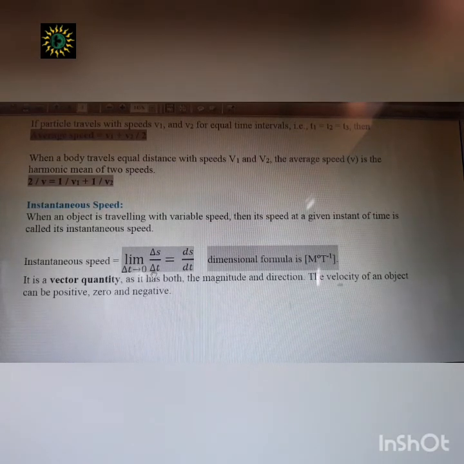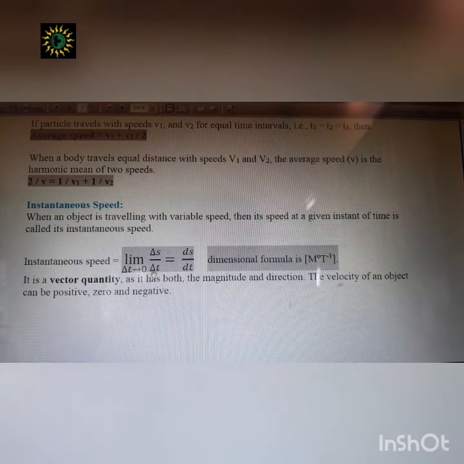As we make the value of delta t smaller, very close to 0, we will get the instantaneous speed. So our objective is to minimize this time interval delta t, to take it as small as possible.